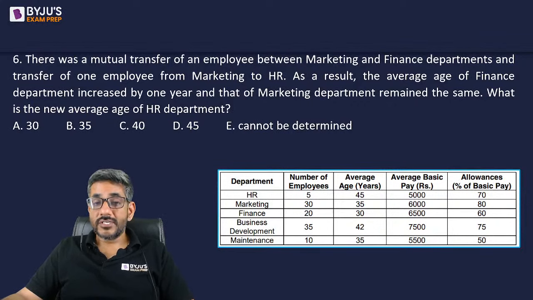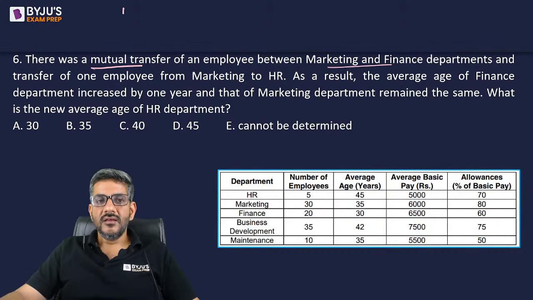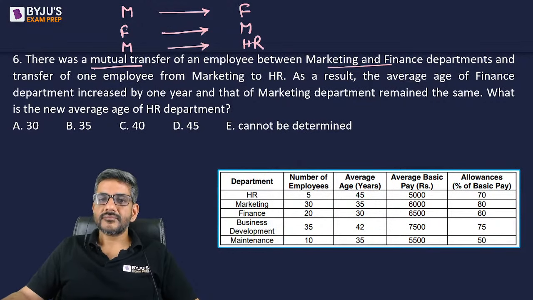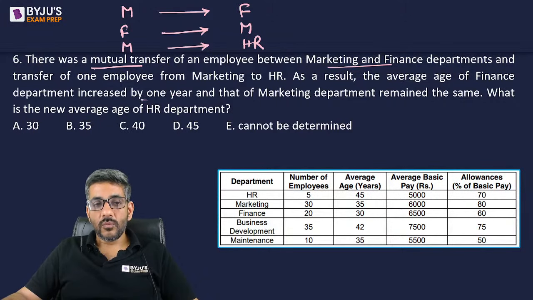Now this is a logical question which actually requires a concept of averages as well. Let us start doing it. There was a mutual transfer of an employee between marketing and finance and transfer of one employee from marketing to HR. Mutual transfer of an employee between marketing and finance. That means one employee went from marketing to finance. One employee went from finance to marketing. And then one employee went from marketing to HR. As a result, the average age of finance department increased by 1 year.